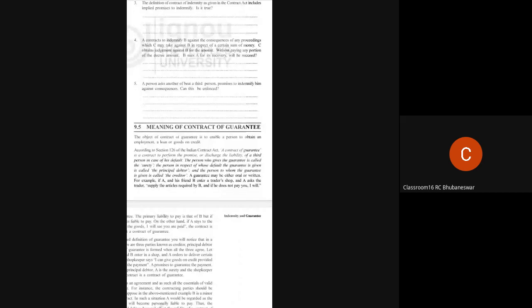So here you will see three parties are there. In the previous contract of indemnity, basically two parties are involved. But here three parties are there: the surety, the one who gives the guarantee; the principal debtor, on whom the guarantee is taken; and the creditor, the one to whom the guarantee is given. You can easily understand by the example of a loan taken from the bank.